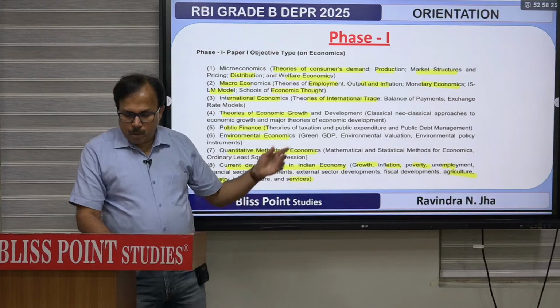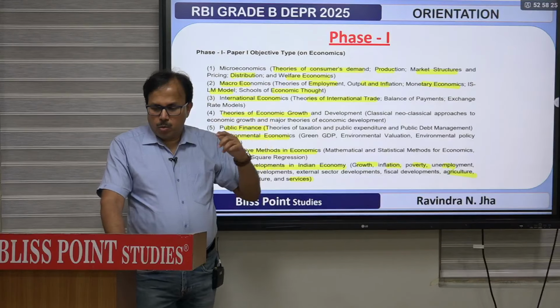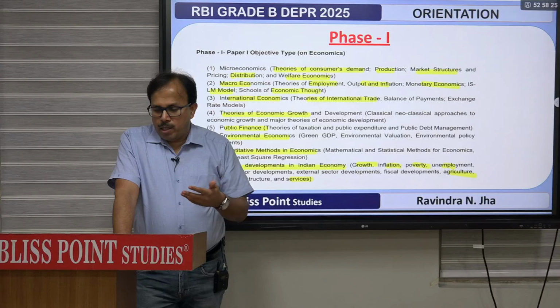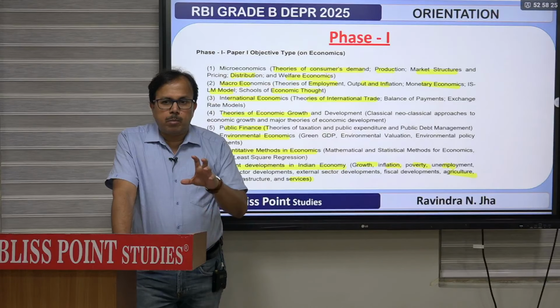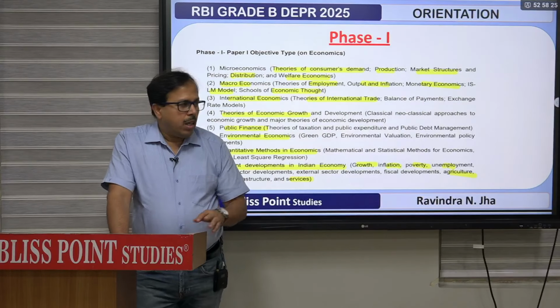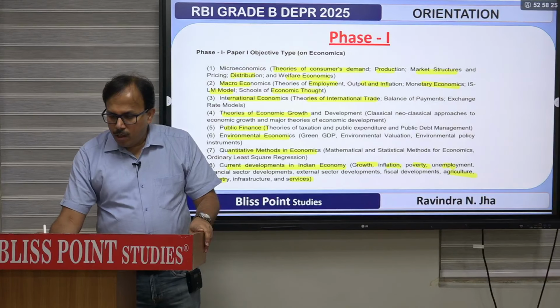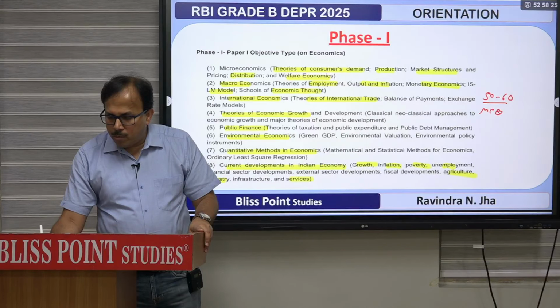So core economics part we can say the above 6, including micro, macro, international, growth and development, public finance, environmental economics. तो यहाँ से objective के question separate करने हैं, and that will be about we can say exclusively 50 to 60 lecture for this phase 1 based upon MCQ.